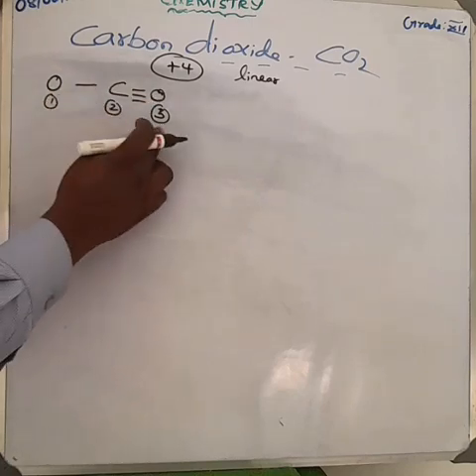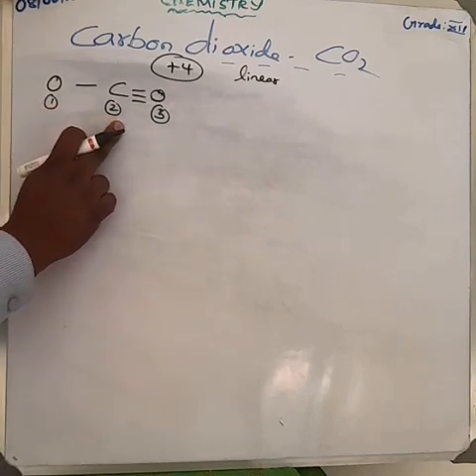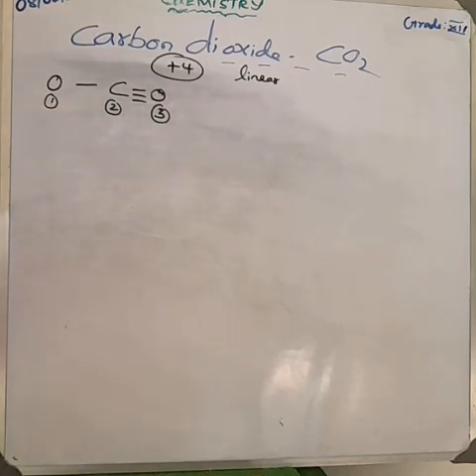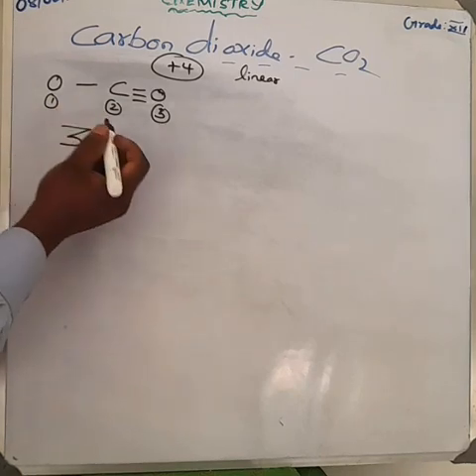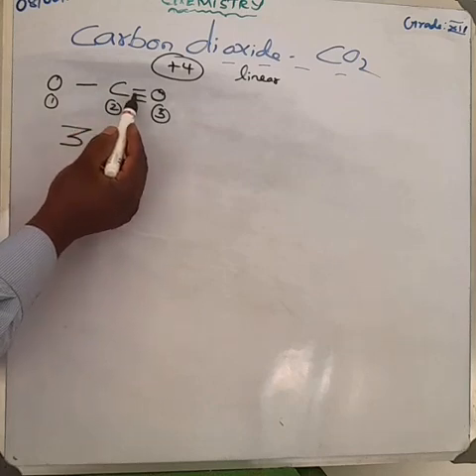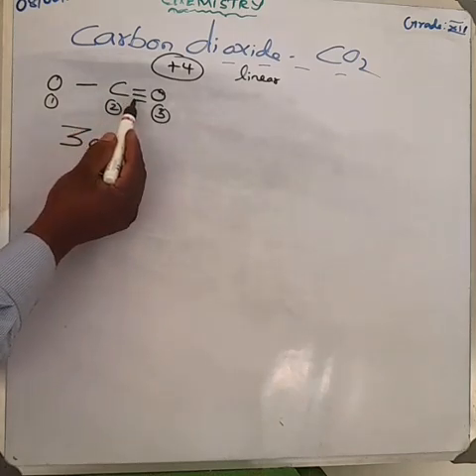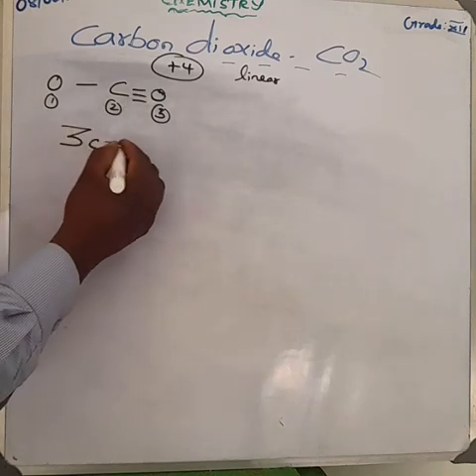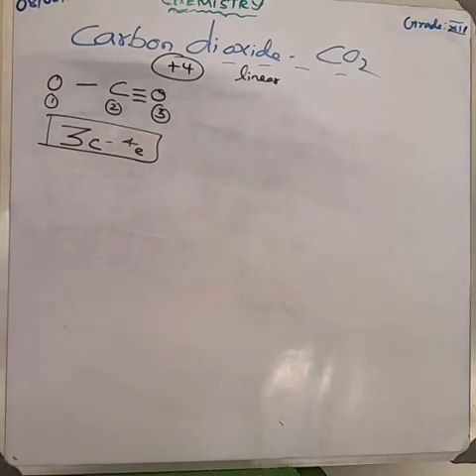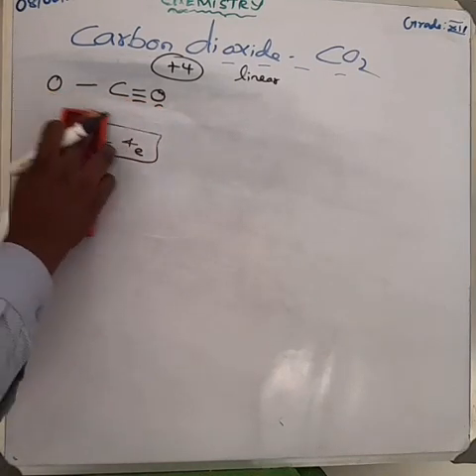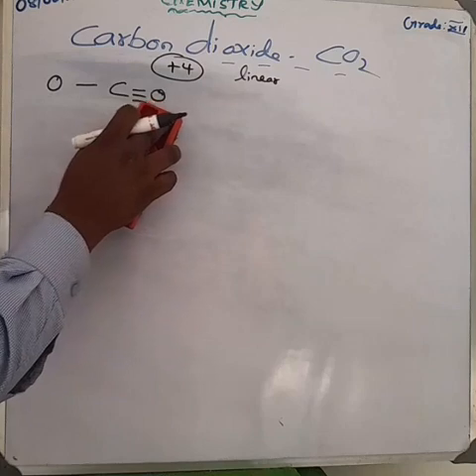So how many centers are there? Oxygen is the 1st center, carbon is the 2nd center, and the next oxygen is the 3rd center. So there are 3 centers. How many electrons in the bond? 1 bond, 2 bond, 3 bond, so 1, 2, 3, 4: a 4 electron bond covering all 3 atoms, oxygen, carbon, oxygen. Now we have to write the formula of carbon dioxide. What is the formula of carbon dioxide? CO2. Already we learned.